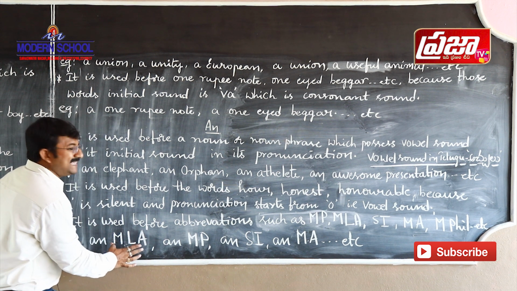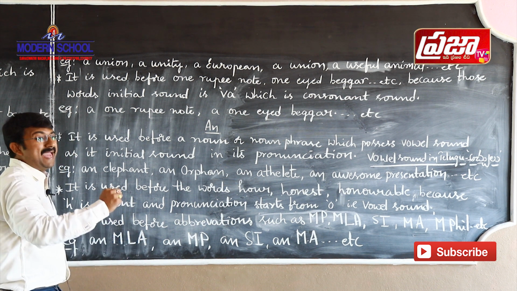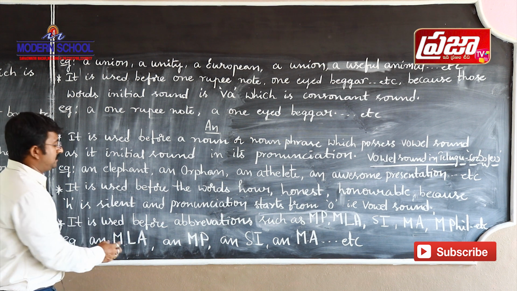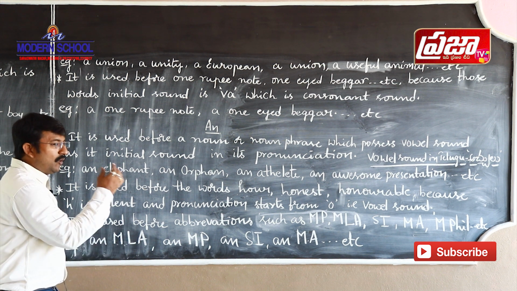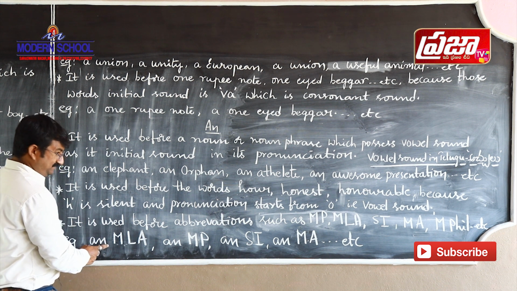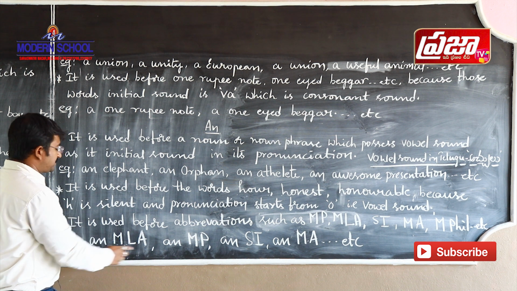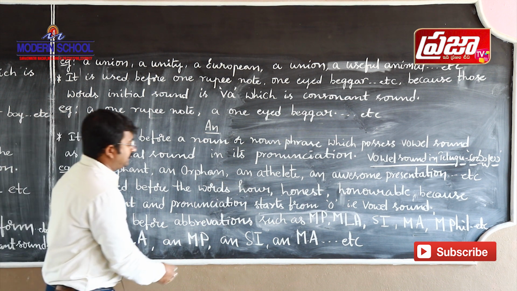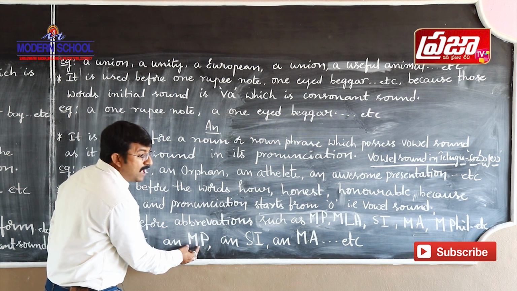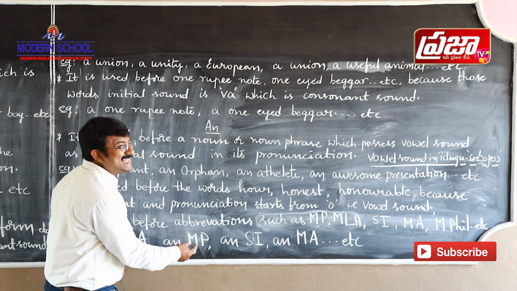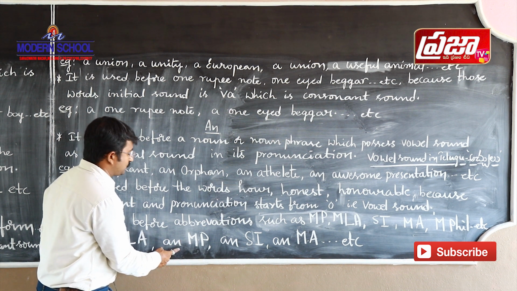The initial pronunciation of MLA is M, EM, that is the pronunciation. What sound is that? That is a vowel sound. We use an before the abbreviation MLA. And the next one, MP. Here also M sounds as EM. What sound is that? Vowel sound. So we use an.